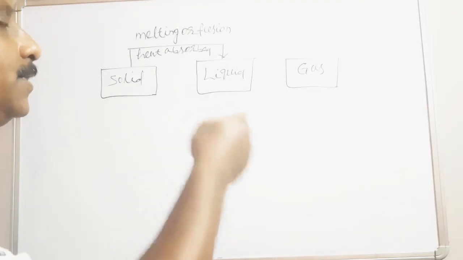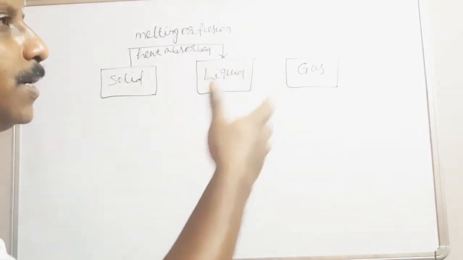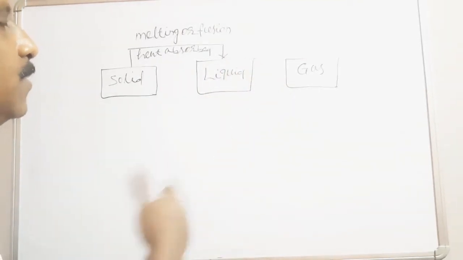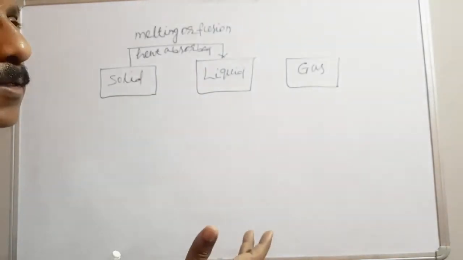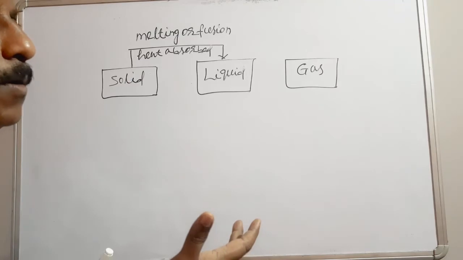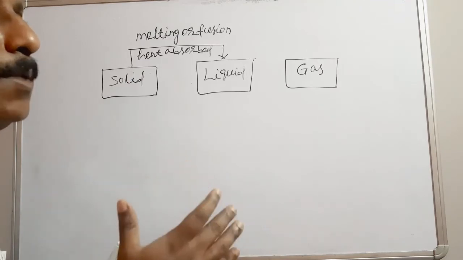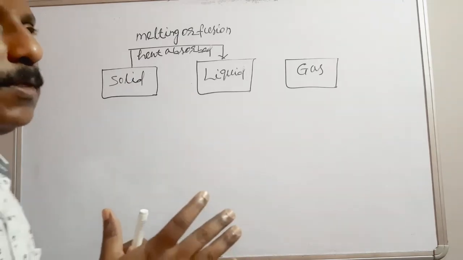When solid changes to liquid or liquid changes to gas, when it changes from one state to another state, at that time heat is absorbed or released, and the temperature remains constant. These are the key words in this definition.